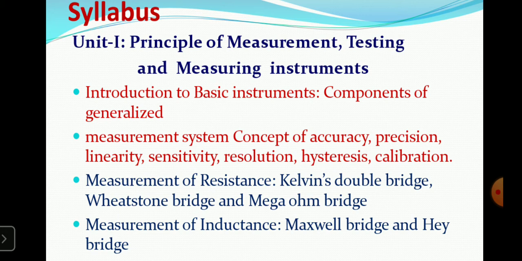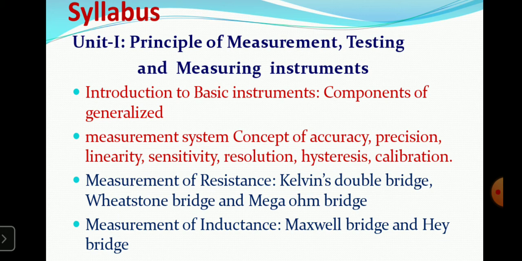For measurement of medium resistance, the Kelvin bridge is used. In the Kelvin bridge there is some drawback, so we can use the Kelvin double bridge, and that is in your syllabus. The Kelvin double bridge is used for low resistance measurement. Then the Wheatstone bridge is nothing but the common or basic bridge.